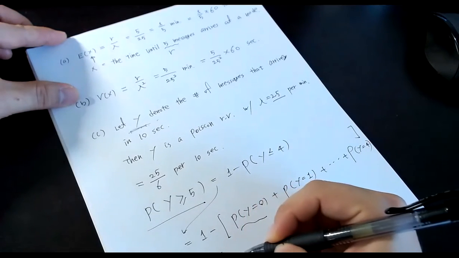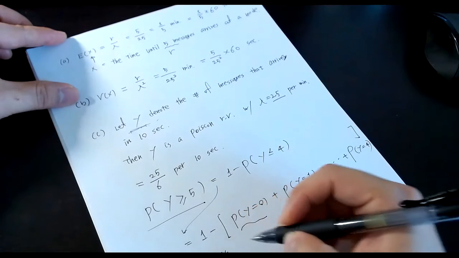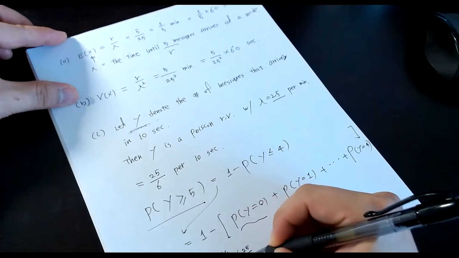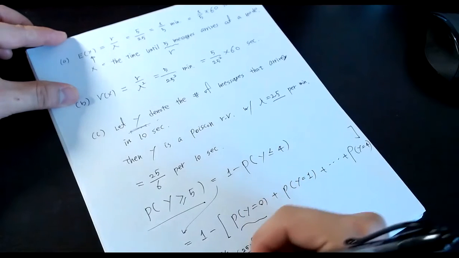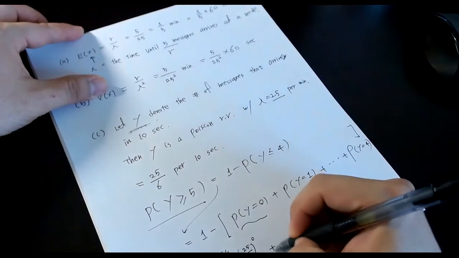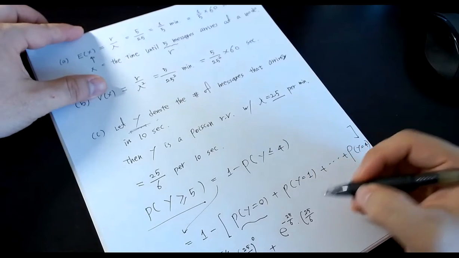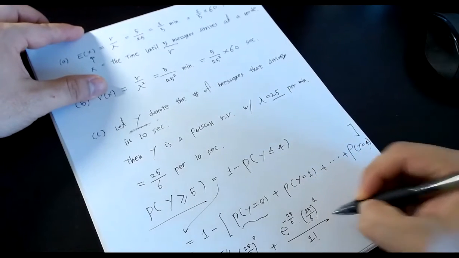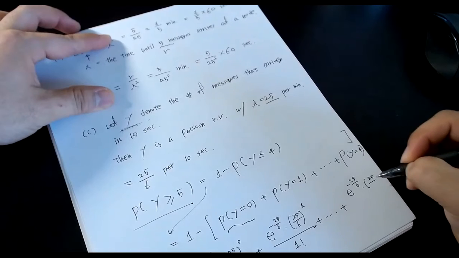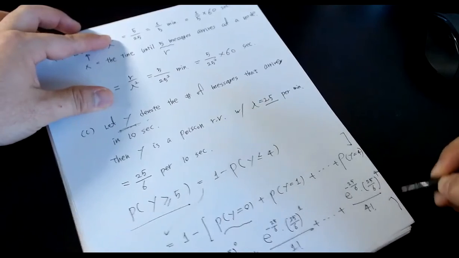So e to the negative 25 over 6 times 25 over 6 to the 0th power over 0 factorial, and then plus e to the negative 25 over 6 times 25 over 6 to the 1st power over 1 factorial, through the last one, e to the negative 25 over 6 times 25 over 6 to the 4th power divided by 4 factorial.